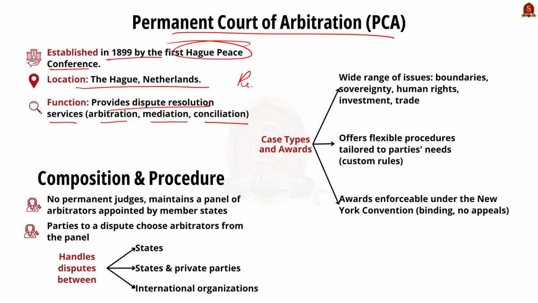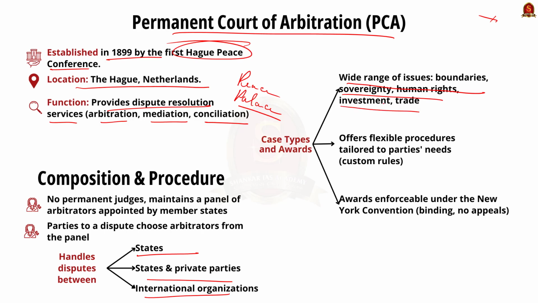Unlike a traditional court, PCA does not have any permanent judges. Instead, it maintains a panel of arbitrators appointed by the member states. Parties to the dispute select the arbitrators from this panel. See, PCA handles disputes between the states and private parties, and between international organizations too. It administers cases involving a wide range of issues, including territorial, maritime boundaries, sovereignty, human rights, international investments, and trade.